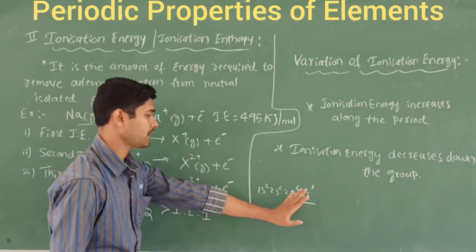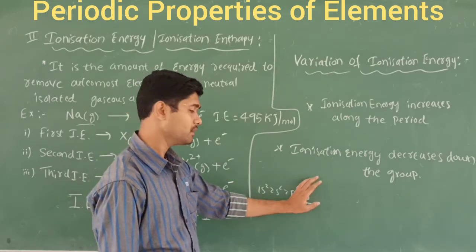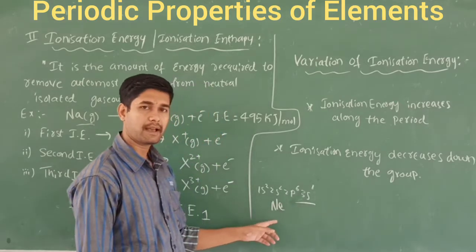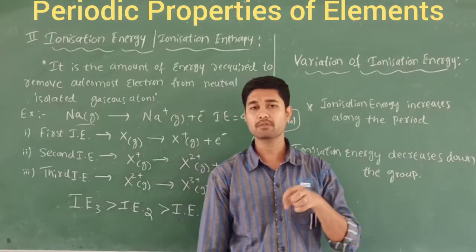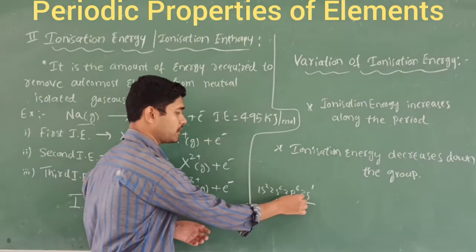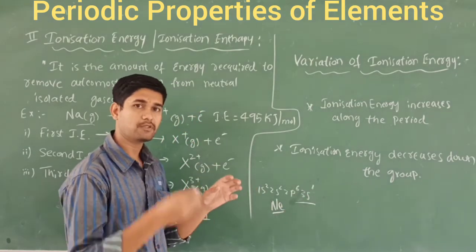They are going to remove this one electron in order to maintain stability, right? So it becomes like neon. Neon is a noble gas, a stable gas. Every element in the periodic table always wants to become stable. So in order to become stable, sodium metal loses one electron when you supply the energy.